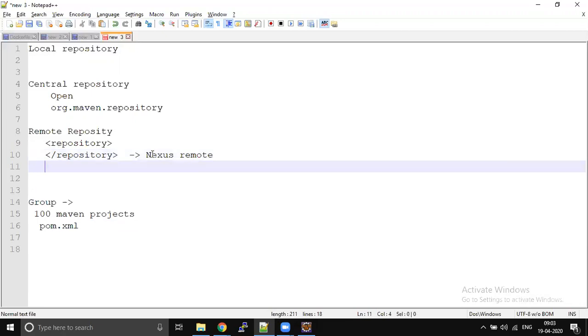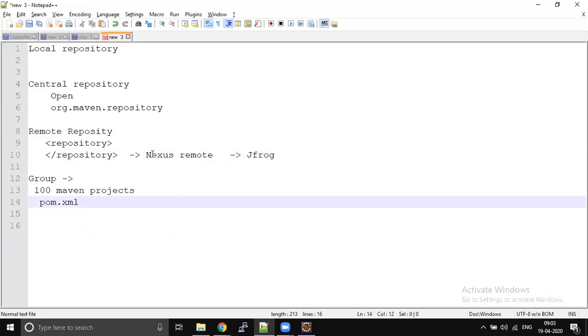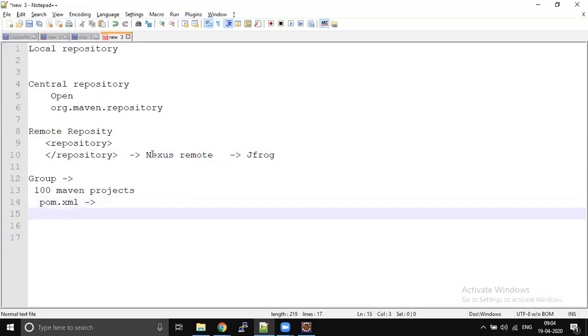So tomorrow, all of a sudden, we change from Nexus to some other repository like JFrog or something else. What is the huge impact? You have to modify all these 100 pom.xml files. You have to go and update all 100 pom.xml files. Okay, this is fine, you do a one-time task.